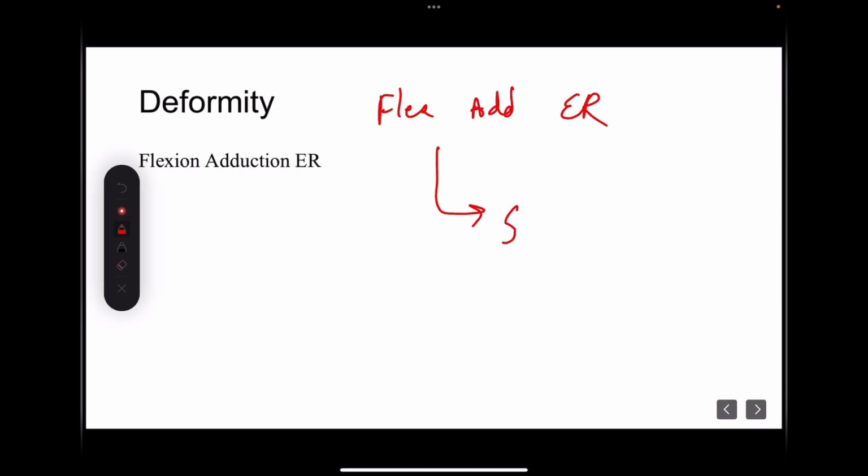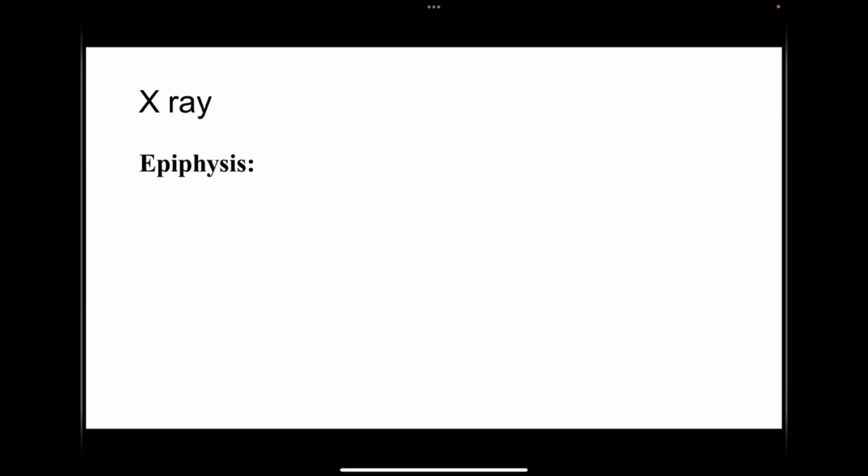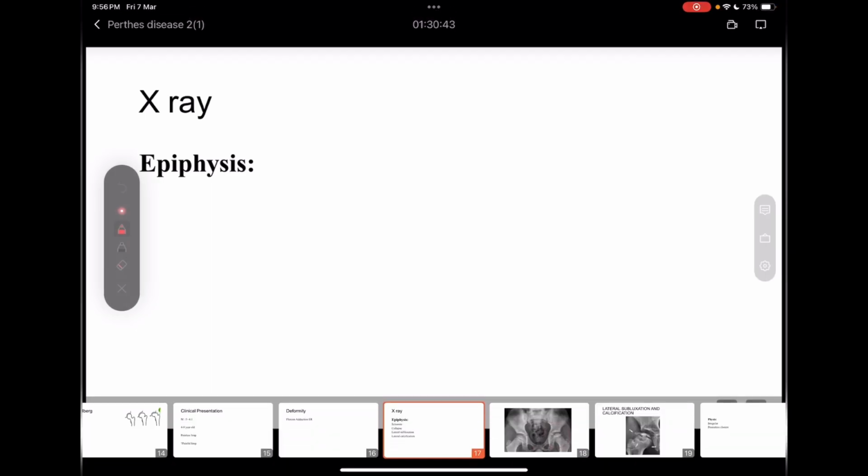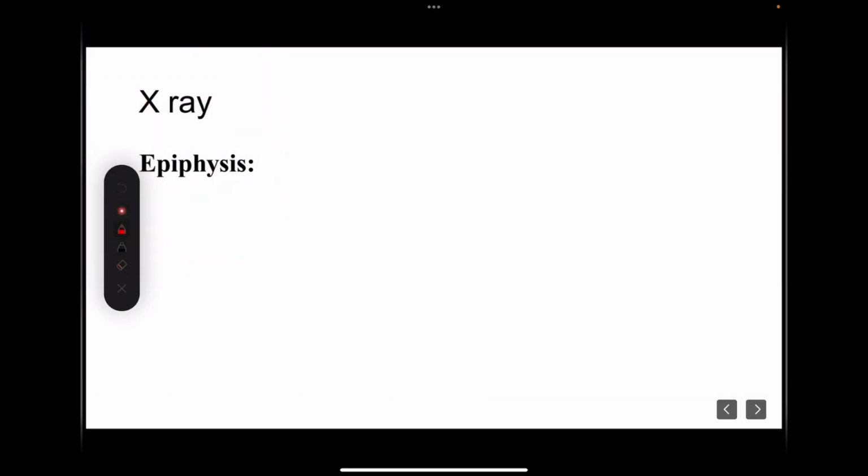What was the deformity in SCFE? SCFE was having extension deformity with external rotation, and it could be adduction or abduction, and so that you should keep in mind. Coming to the X-ray findings in Perthes disease, there are certain findings related to epiphysis, certain related to physis, and certain related to metaphysis. First we will be discussing the findings at the epiphysis.